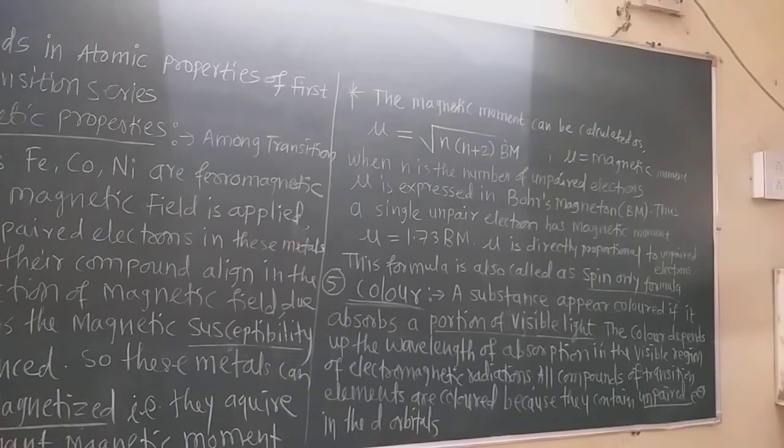Now this is about the magnetic properties. If they ask you the question why some transition metals like iron, cobalt, nickel are ferromagnetic, then this is its answer.